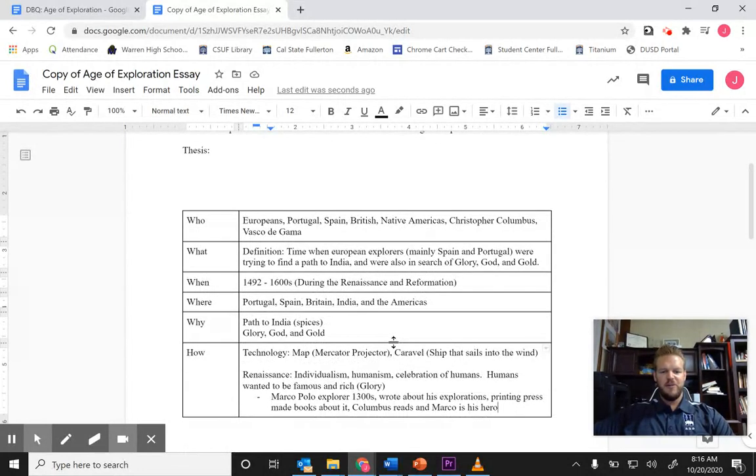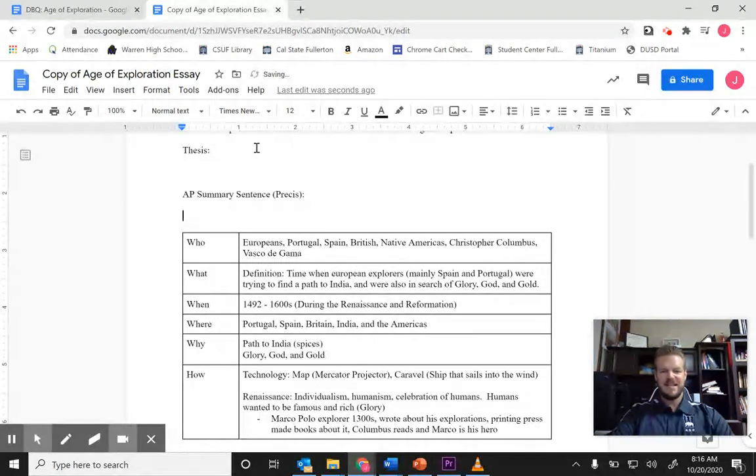Okay, so now with that, can I write a context paragraph with all this stuff right here? And again, I'm not going to write it for you, but I will say this. If I was writing an AP summary sentence on my Précis, which you're not doing this week, I would say something like, in the late 1400s to 1600s, explorers set out from Spain, Portugal.